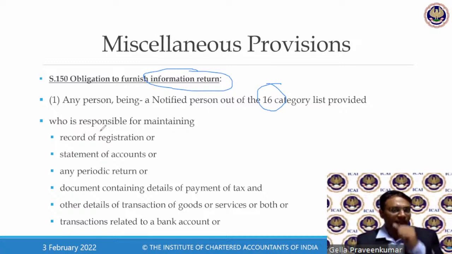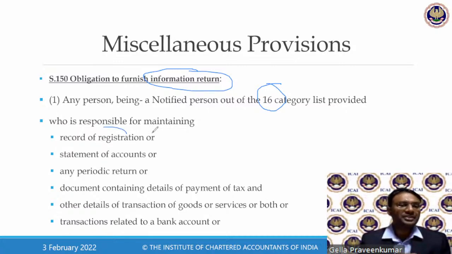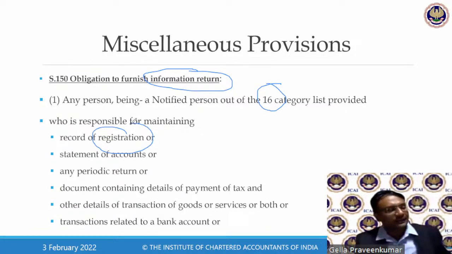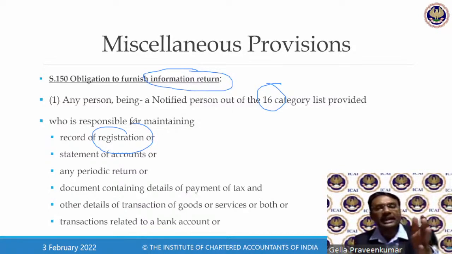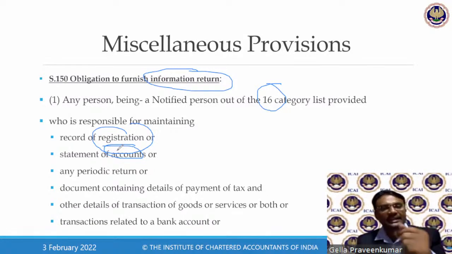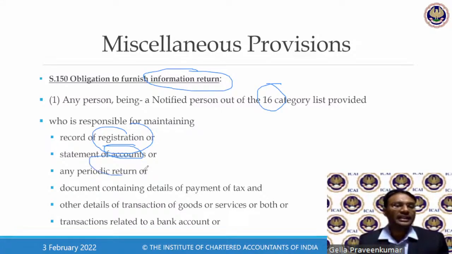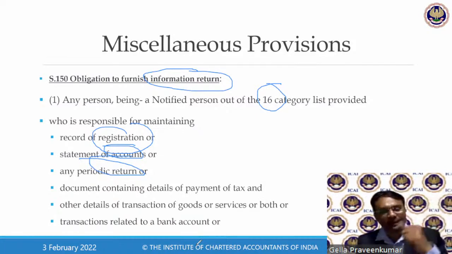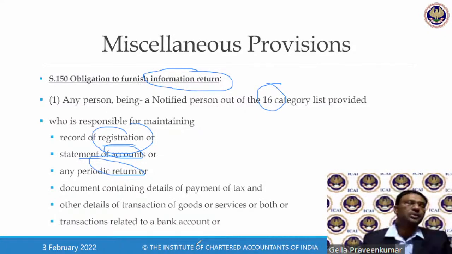What is that? Registration details, like from the labor officer. If we imagine a labor inspector, this officer can write a letter to the labor officer saying: give me the list of registrations they have put, meaning how many people they have employed and where all they have taken approval, or give me the books of accounts, like in Namita's case, Geeta's case. Give me your bank balance confirmation, your bank statement, your invoice transactions, or a periodical return like ESI, EPF. The officer can write a letter to the labor inspector.